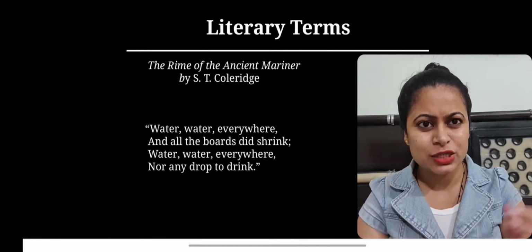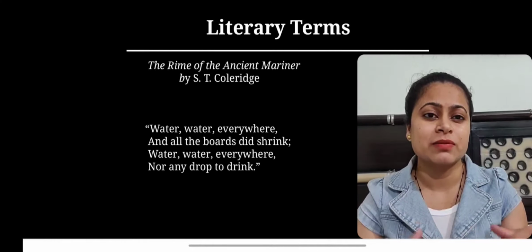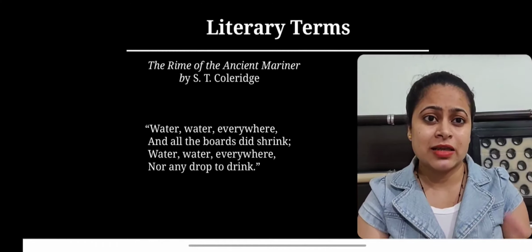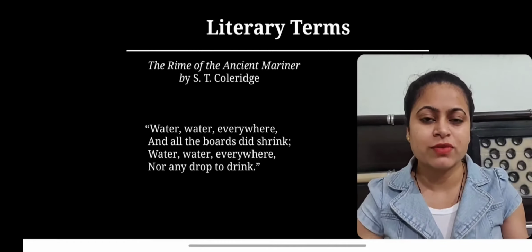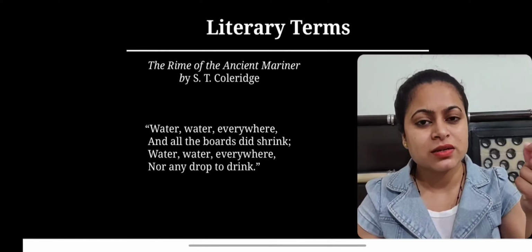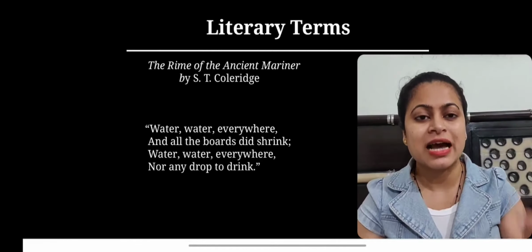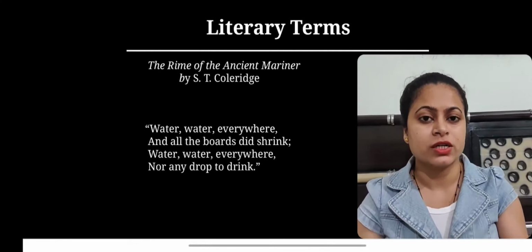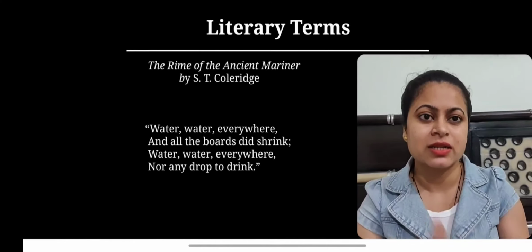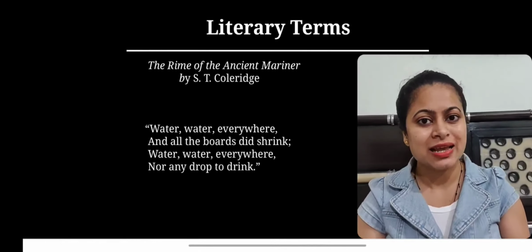So here the situational irony is very evident: besides the presence of water everywhere, there is not a drop of drinkable water. The unavailability of a drop of drinkable water is the ironical situation, which is an example of situational irony.